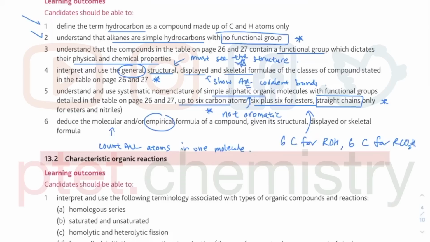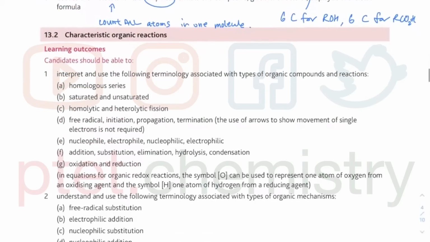But the key is they must learn to use it no matter what, because when they come to A2, if they haven't gotten used to it, then when they get thrown a whole big molecule in skeletal formula, they're going to struggle with it a lot. Right. Okay? All right.